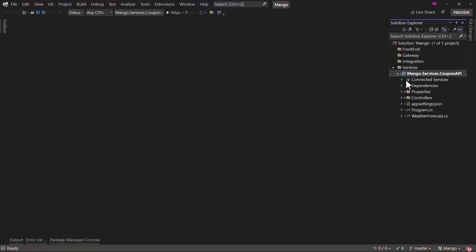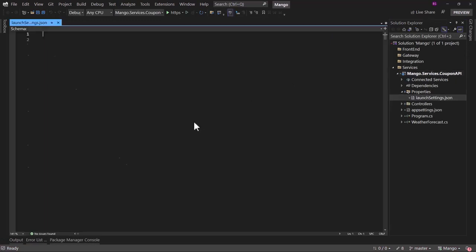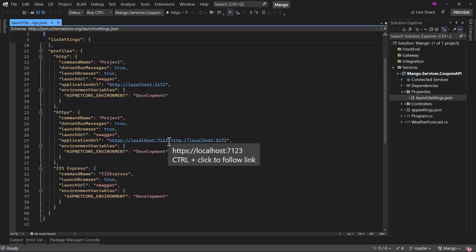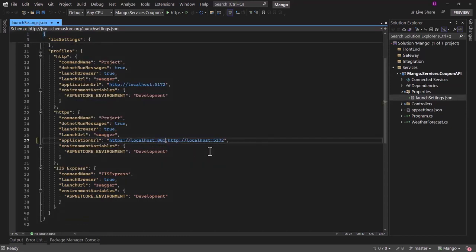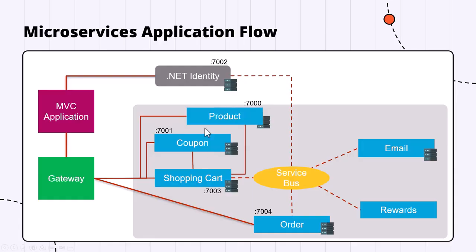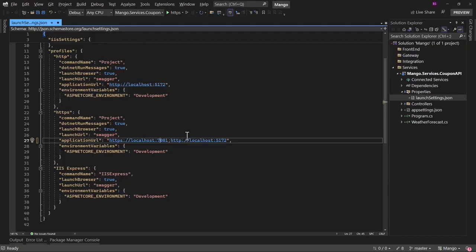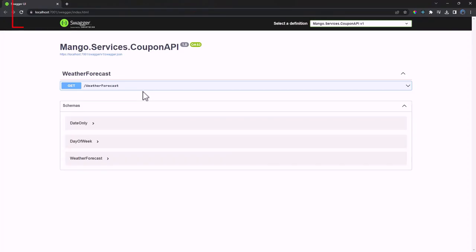Let me stop the application here, and that will be inside properties, launchSettings.json. Here we have 7123 for HTTPS. Let me make it 7001. Let me switch back. And yep, that is exactly what we have for coupon. Save that and run the application. Perfect. That looks good. We have created our coupon API.